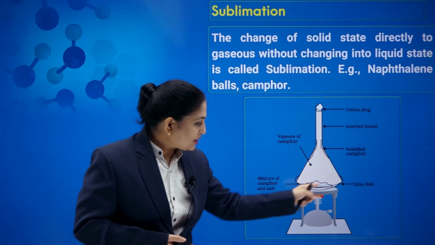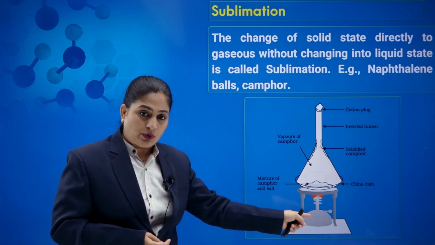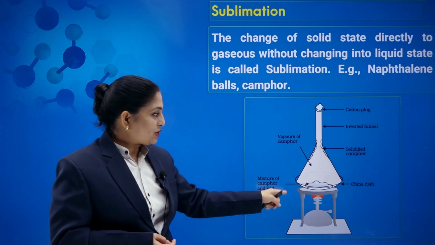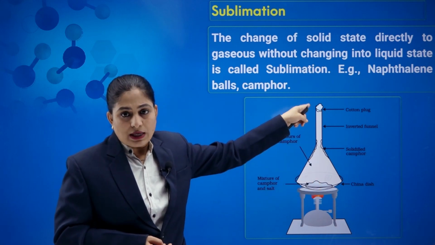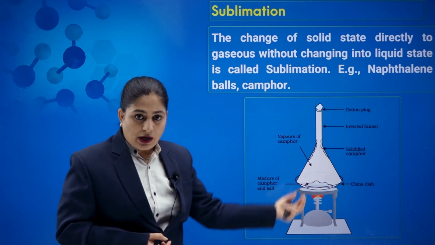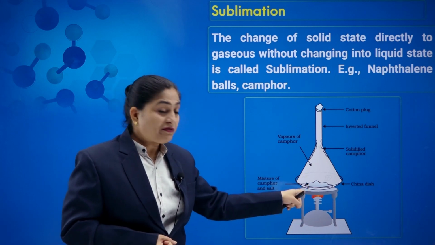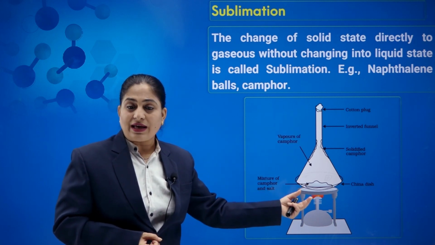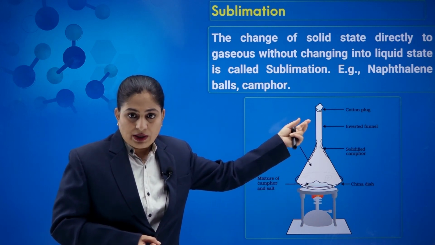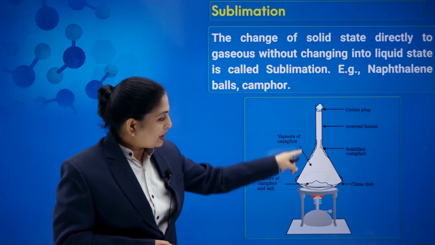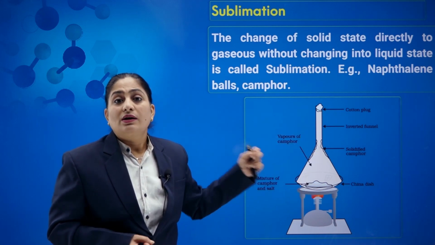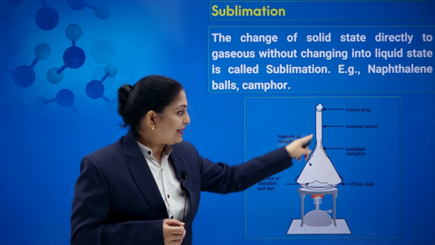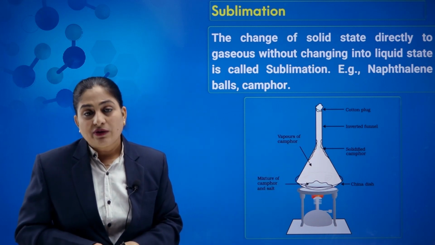So you take a china dish, place it on a tripod stand which has a beaker below it, and you take a mixture of camphor and salt in the china dish. Place an inverted funnel whose upper end is covered with a cotton plug. Now once you heat, what will happen? This camphor, which is sublime, has a property to convert into vapor form. So this camphor starts converting into vaporized form. And here the temperature is high, whereas the stem of this funnel has low temperature. So once the vapor starts coming up, it settles or solidifies on the inner walls of this funnel.